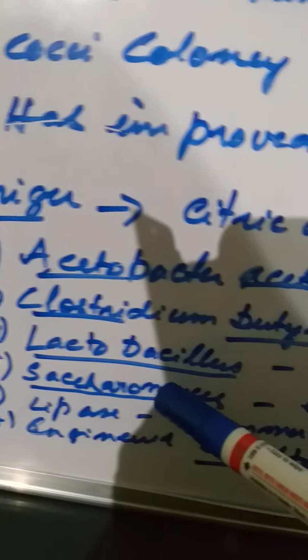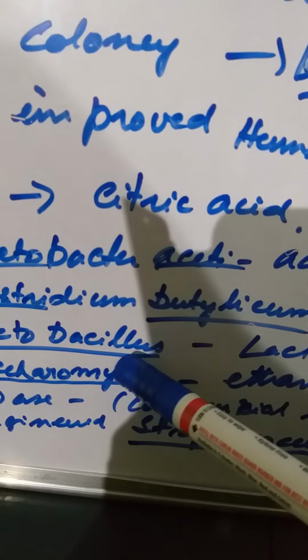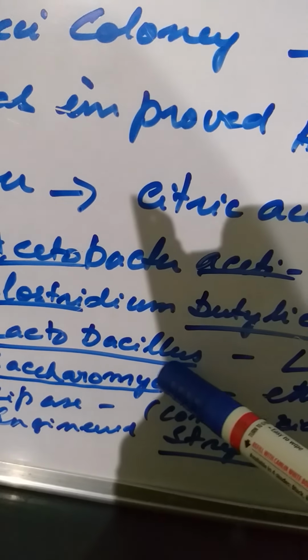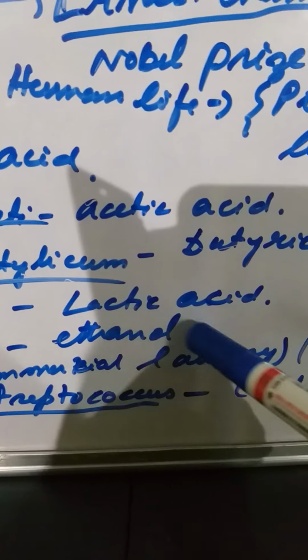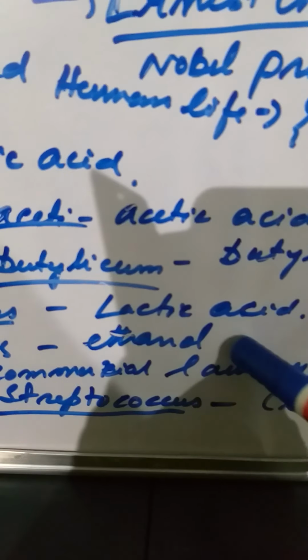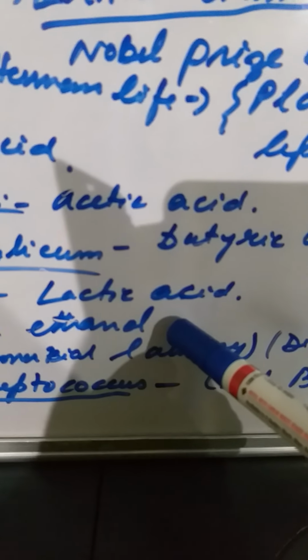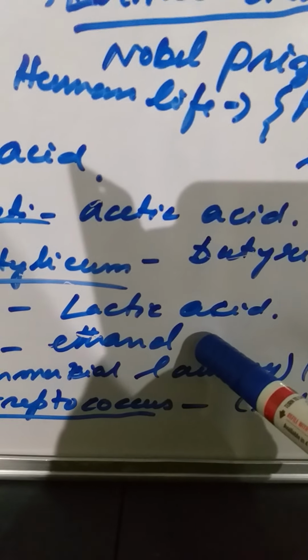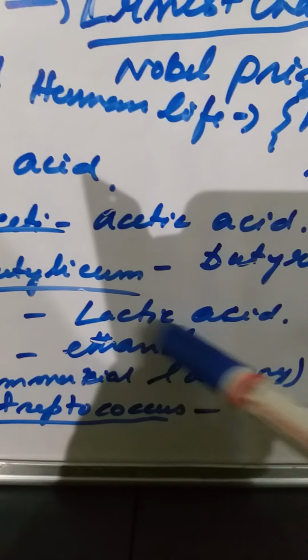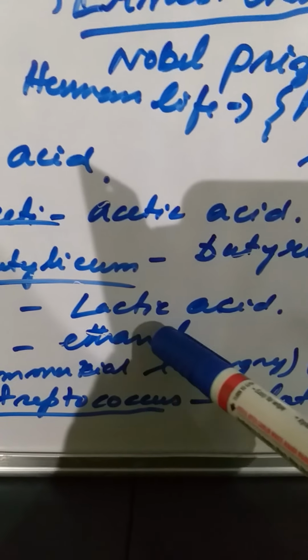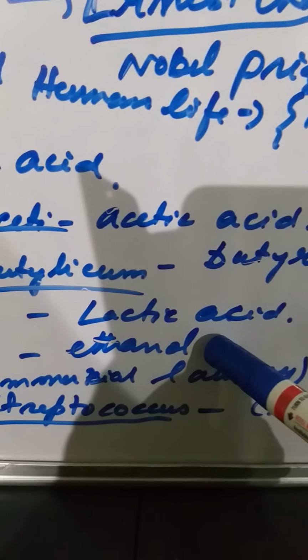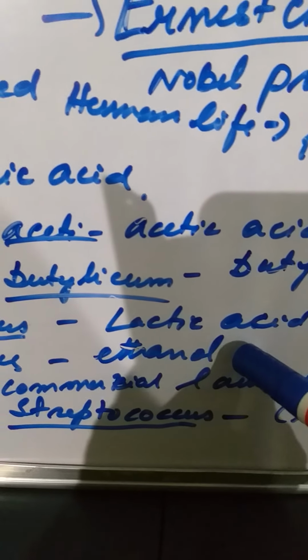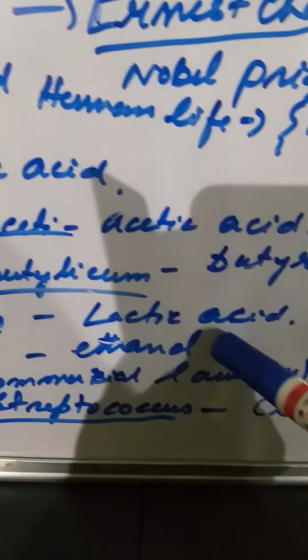Next comes Lactobacillus. Now what is Lactobacillus? It is a bacterium that produces lactic acid, and lactic acid is commercially used for curdling of milk. It is also found in natural curd. This lactic acid is beneficial to the human intestine because it enhances the good bacteria and improves your digestion. Lactobacillus can be used as a probiotic also.